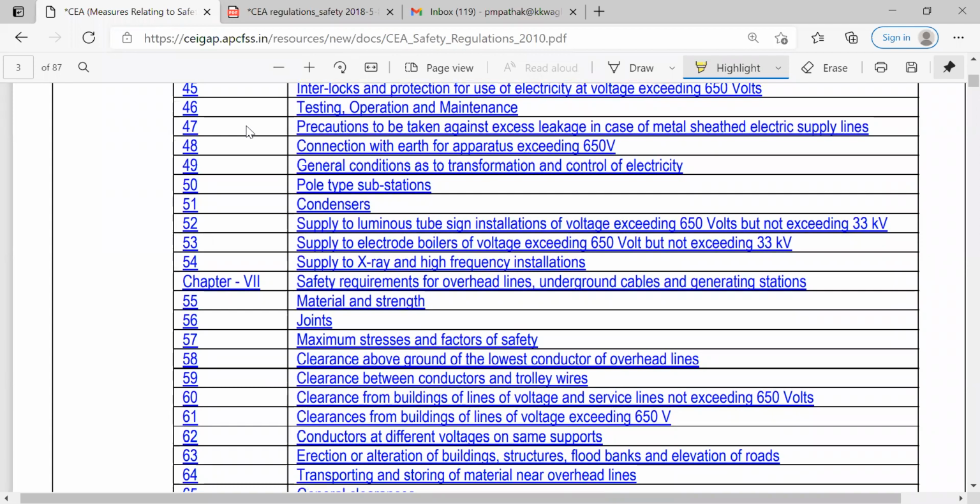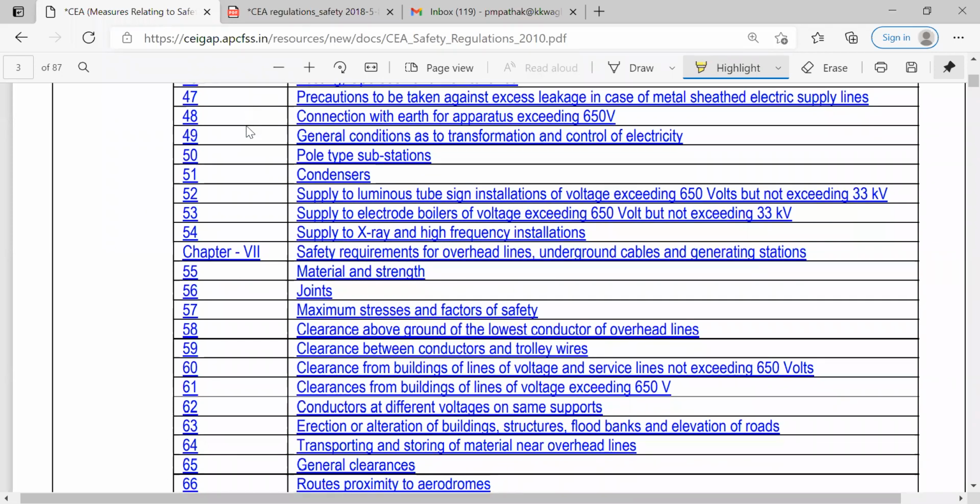Then precautions to be taken against excess leakage in case of metal sheath electric supply lines. So in case the leakage is there in the metal sheath electric supply lines, then what exactly the precautions to be followed, that is given under 47. Then connection with earth for apparatus exceeding 650 plus. Now the earthing provisions for the 650 plus electric supply are different from the previous one, that is 250 to 650, and again that differs from the less than 250.